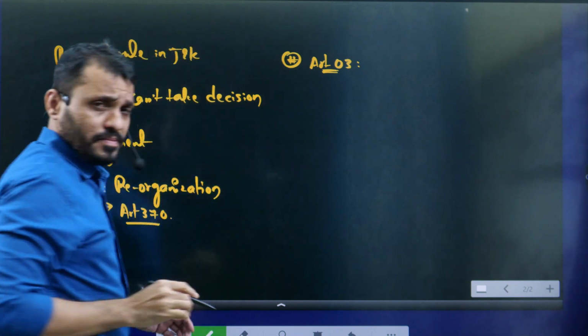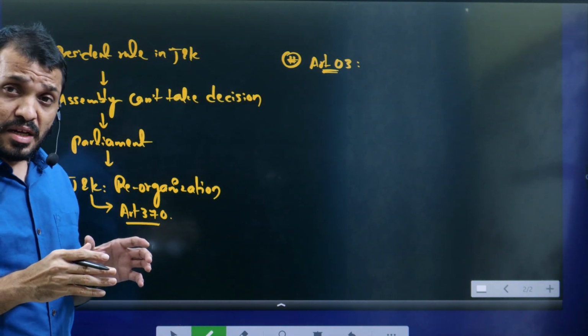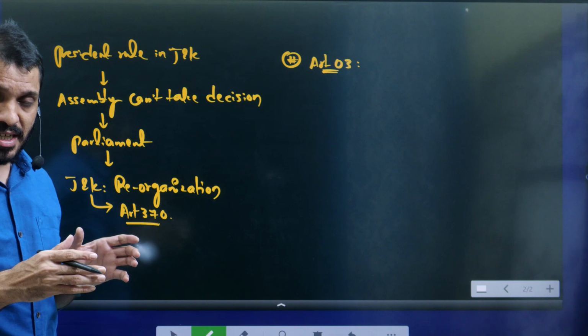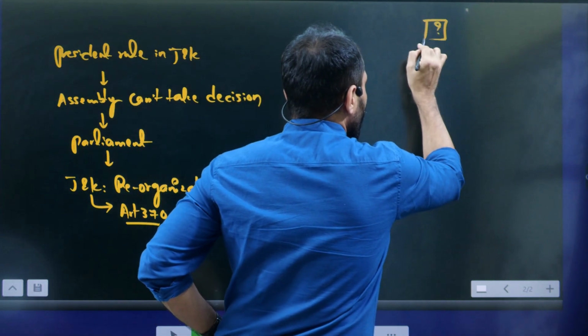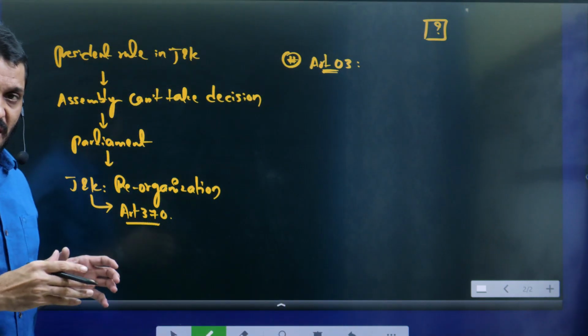Now tell me, students, regarding which article was the Berubari case of 1960 related? Whether it is related to Article 2 or Article 3. Tell me your answer. Berubari case is related to which article of the Indian Constitution?